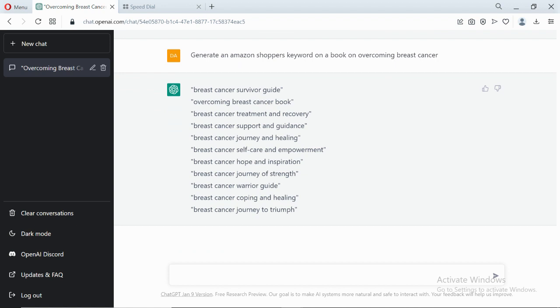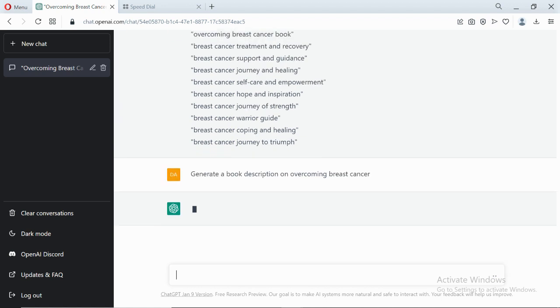So for your book description now, generate a book description on overcoming breast cancer. This is the description you are just going to input when you want to upload your book on KDP. When you are setting it up, you can definitely use something like this. It is still loading.